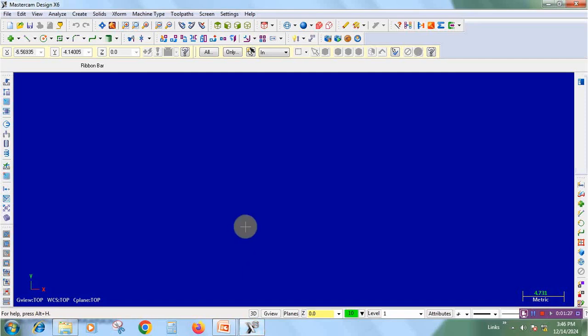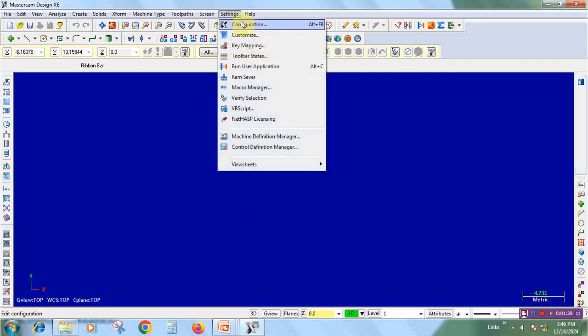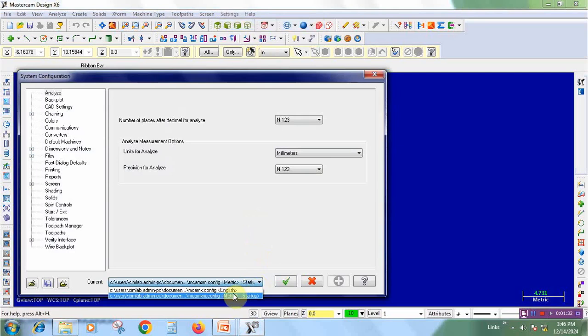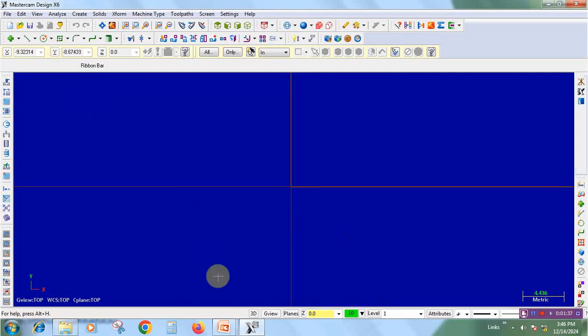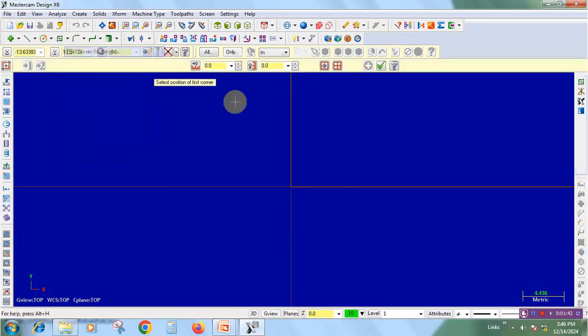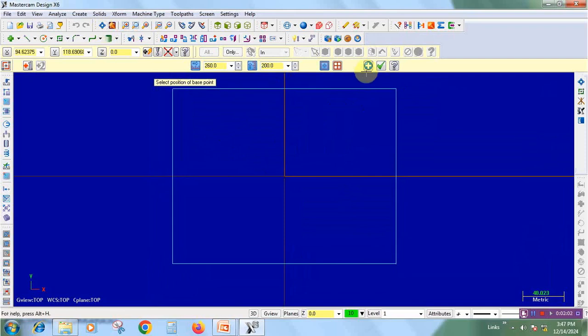We will create the profile, setting the unit as metric and pressing F9. We are getting four quadrants. No need to select a planes option. Directly go to rectangle option, select a rectangle, and anchor to center to be selected. Click at center, draw a rough rectangle and enter the value as 260 by 200. Enter. Now that the profile is not visible, go to fit to screen option and then press apply icon.